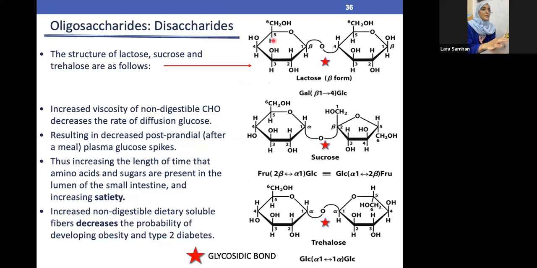This is the first ring structure, and this is the second ring structure, or in other words, the first glucose, the first carbohydrate structure, and the second. Same goes to here, and same goes to here. Now I'll focus on the first one. Now we have this left structure and this right structure. We agree that both of them are carbohydrate structures. Alhamdulillah. We also agree that this is carbon number 1, and also this is carbon number 1 in here, which is the anomeric carbon.